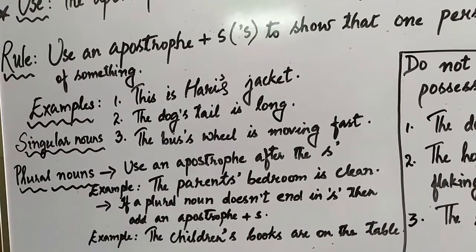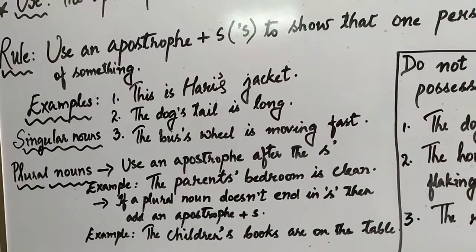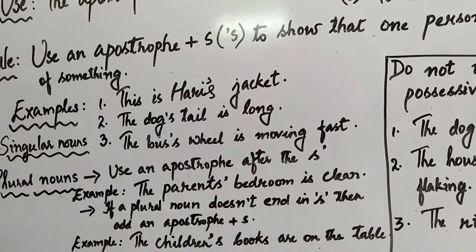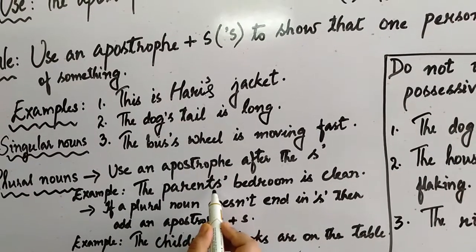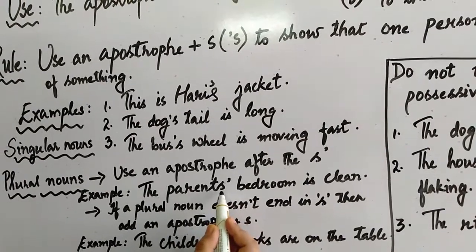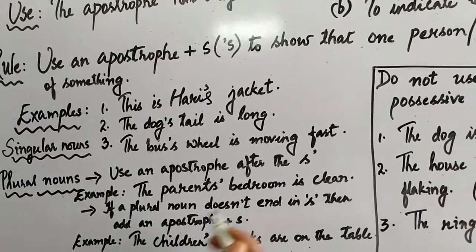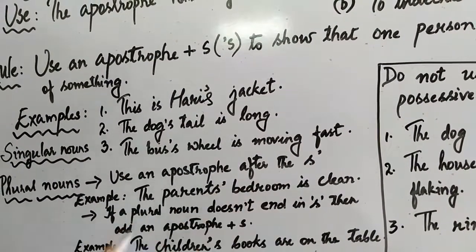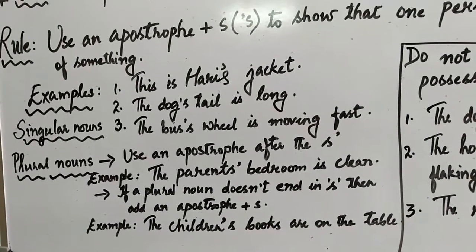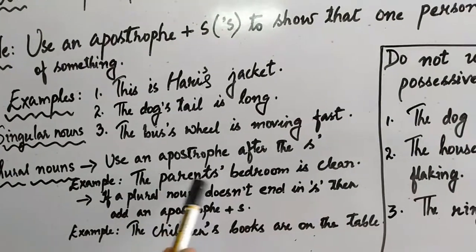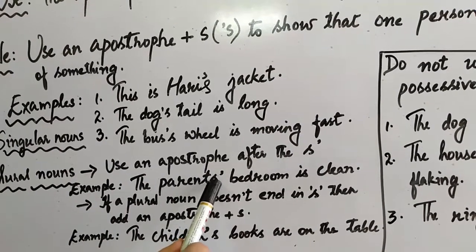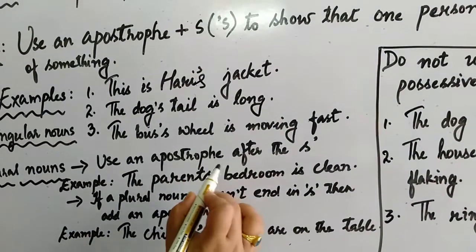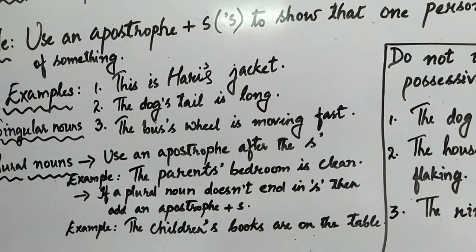When the plural noun ends with S, what are we supposed to do? For example, look here: The parents' bedroom is clean. Here it is already a plural noun ending with S. So you don't have to give an additional S here. You just give an apostrophe on top. I hope all of you understood. When plural nouns end with S, no need to give an additional S after the apostrophe. You just have to give an apostrophe on the top.